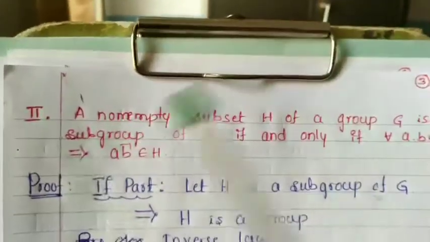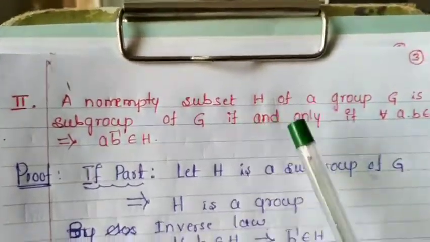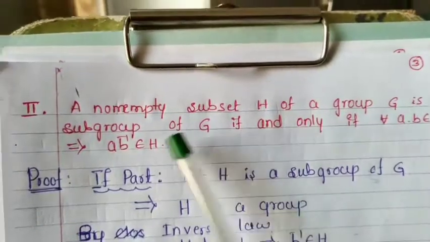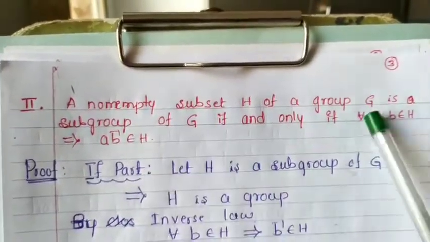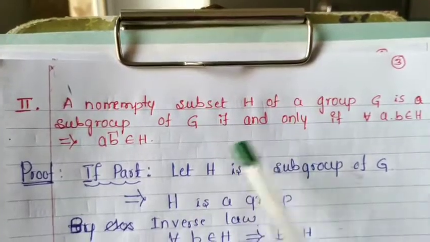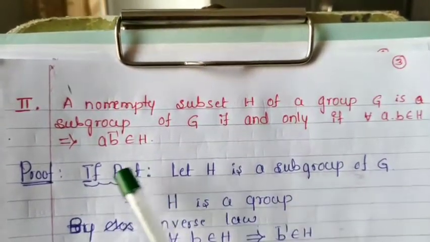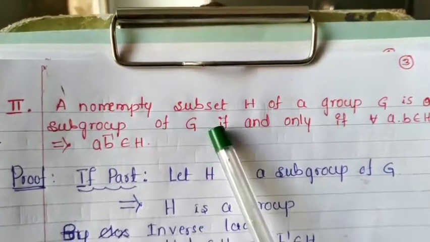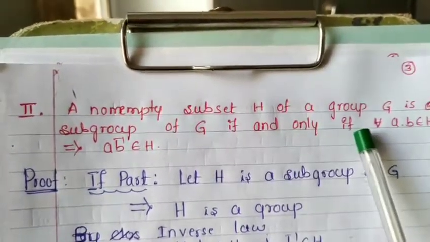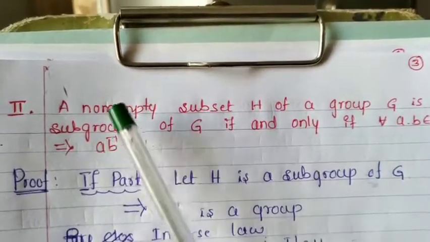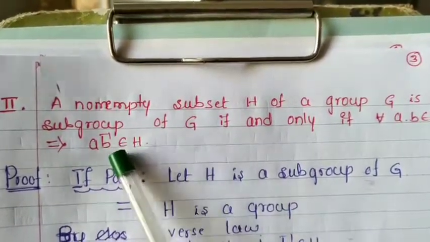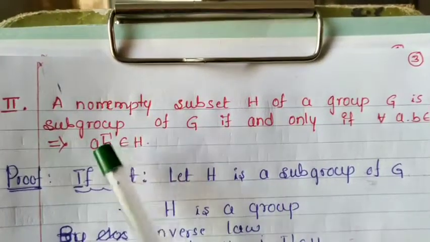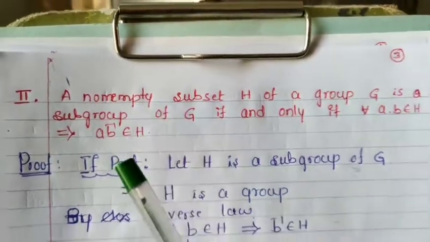Similarly, to move towards one more theorem, that is, a non-empty subset H of a group G is a subgroup of G if and only if for every A, B belongs to H implies A into B inverse belongs to H. Here it is also the two cases. One is the if part, another one is the only if part. If part means H is a subgroup of G is given, to prove A B inverse belongs to H. Only if part means A B inverse belongs to H is given, to prove H is a subgroup of G.